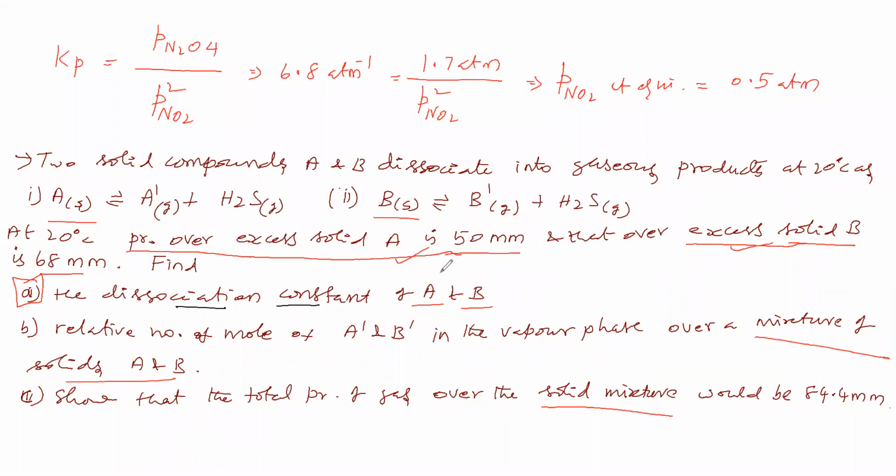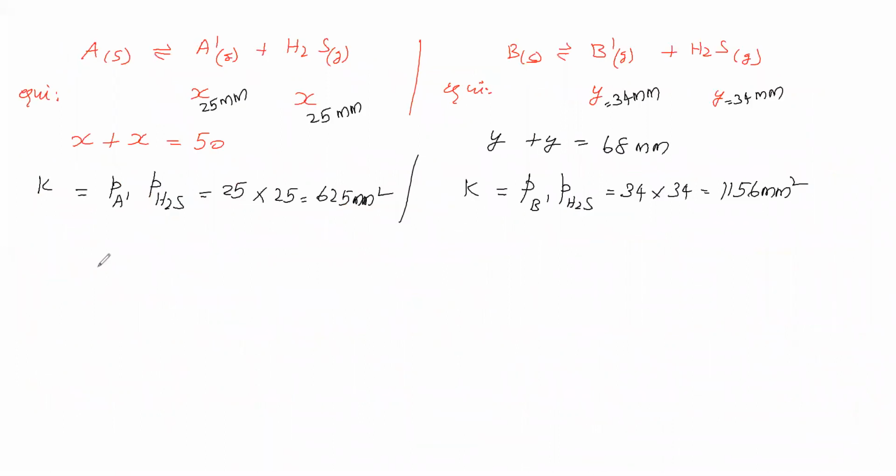Suppose we see another possibility. What is the other possibility? Solid A and solid B we are taking in a mixture form. Okay, in that way we will consider, and we will see what will be obtained. So A dash gas and H2S gas will be obtained from solid A. Then solid B also we have taken. Solid B gives equilibrium B dash gas and H2S gas.